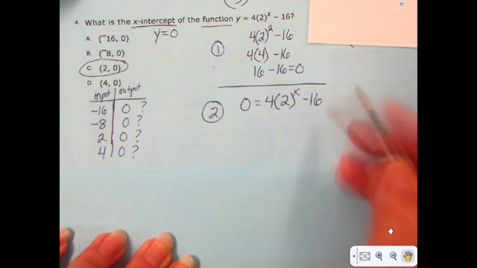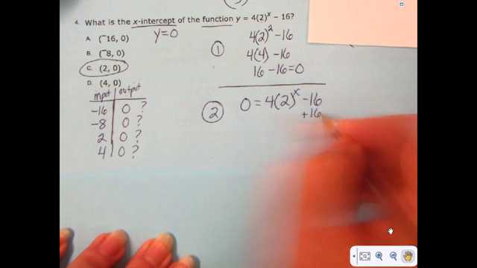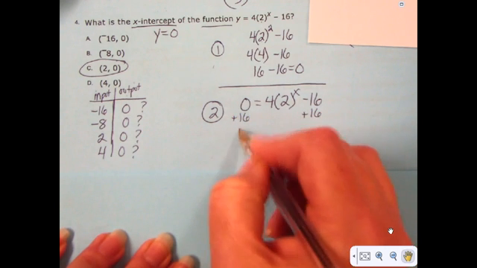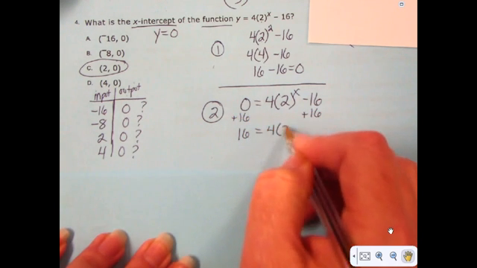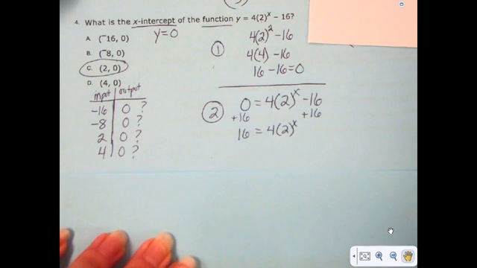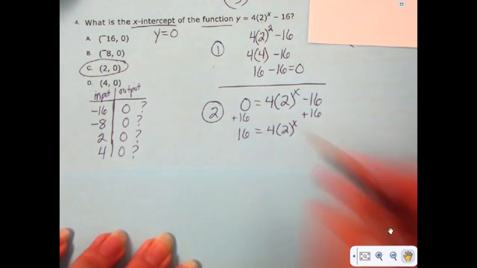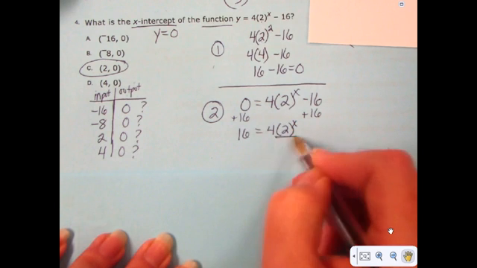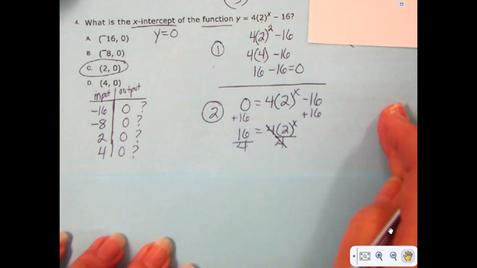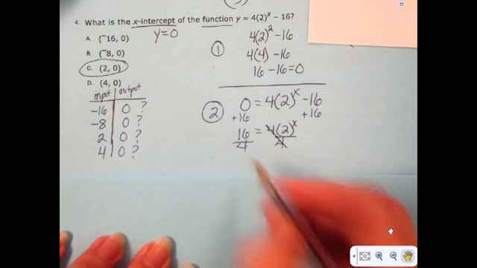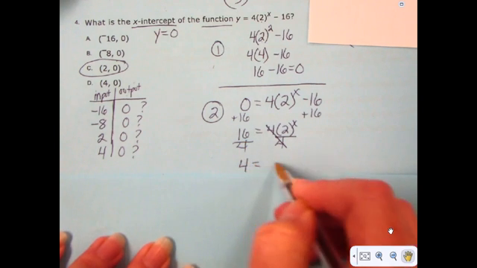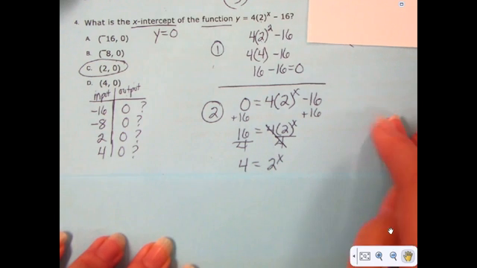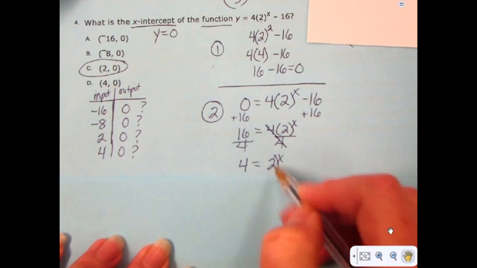We would solve this equation by first adding 16 to both sides of the equation and getting 16 equals 4 times 2 to the x power. Then we would divide both sides of the equation by 4. And when we divide both sides of the equation by 4, this 4 cancels out because 4 divided by 4 is 1. 16 divided by 4 is 4. And we still have 2 to the x power left over here. We can use parentheses or not.